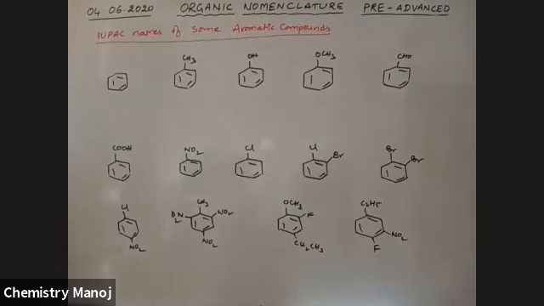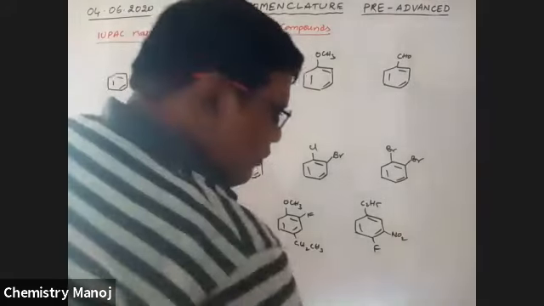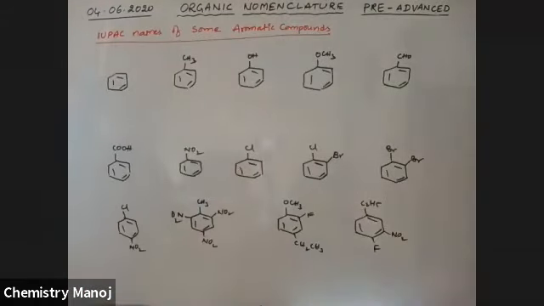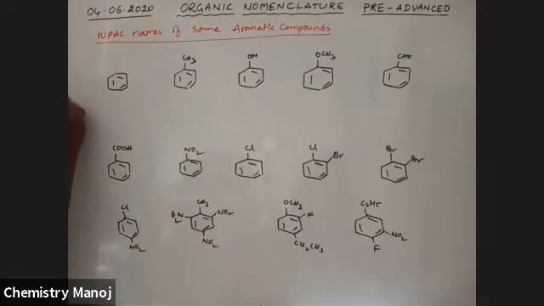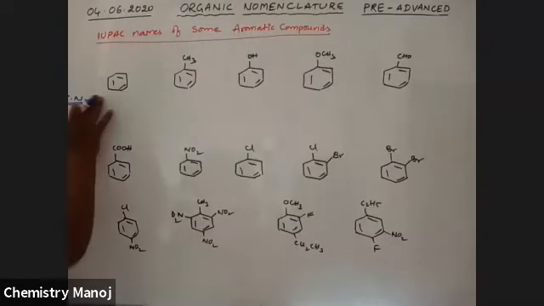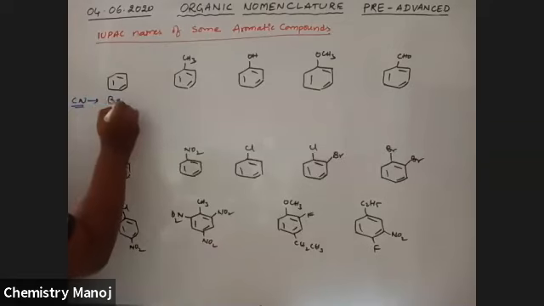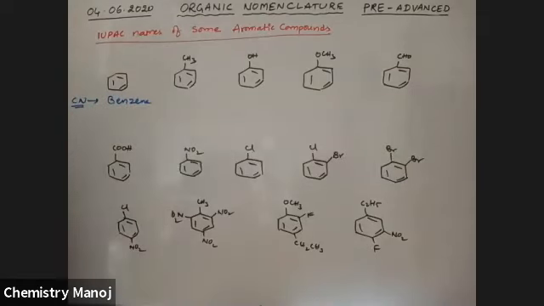Okay, these are some compounds, my dear boys. These are some aromatic compounds. Now we are taking some compounds, common names and IUPAC names. See here, blue letters are considered as common names. Blue letters are taken as common names. This is commonly taken as benzene.